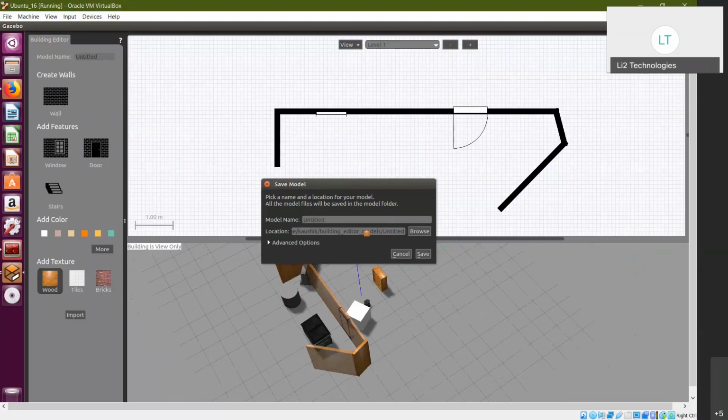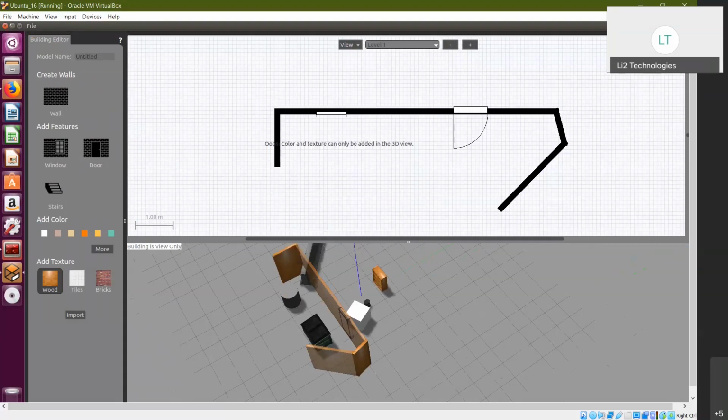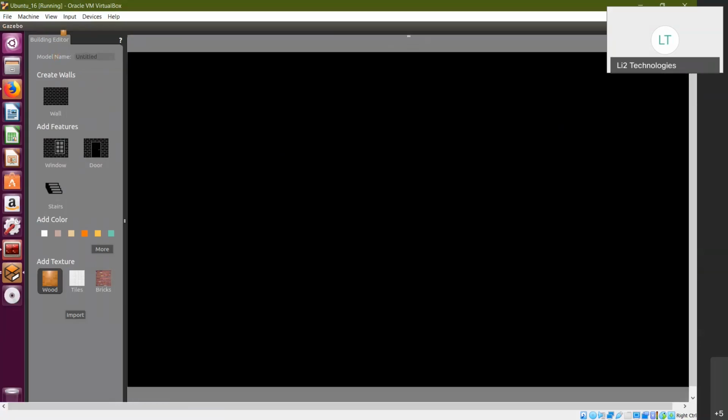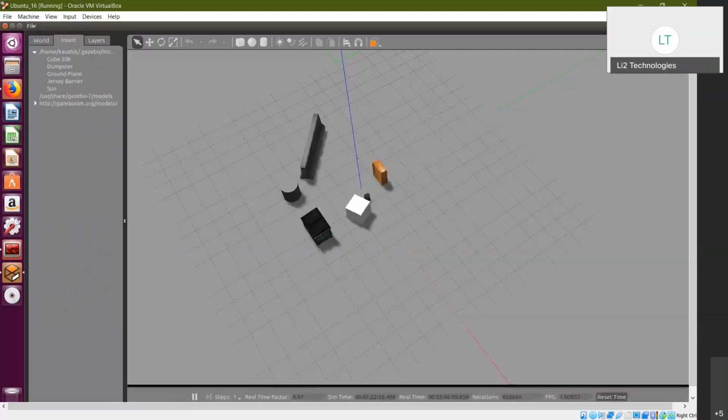It's usually saved in this particular file, and in your ROS launch file, when you're initializing your world, you need to ensure that this location is specified in that launch file every time you create a new environment. So that's about how the building editor works.